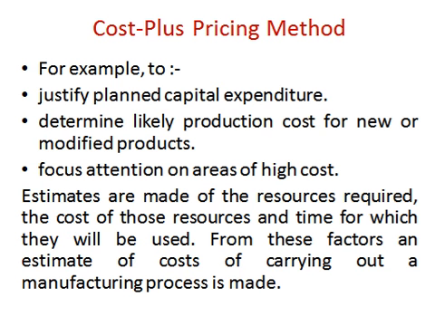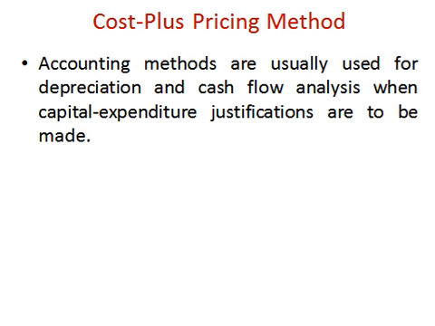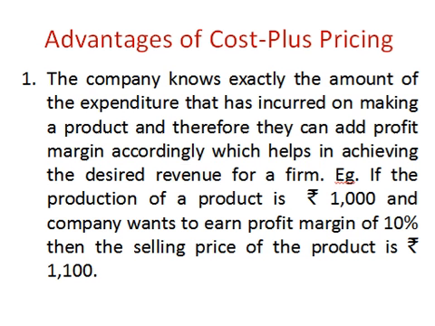Estimates are made of the resources required, that is land, labor, capital, the cost of those resources and the time for which they will be used. From these factors, an estimate of the cost of carrying out a manufacturing process is made. Now, accounting methods are used for depreciation and cash flow analysis when capital expenditure justifications are to be made, because depreciation is done on capital expenditure or capital goods only.